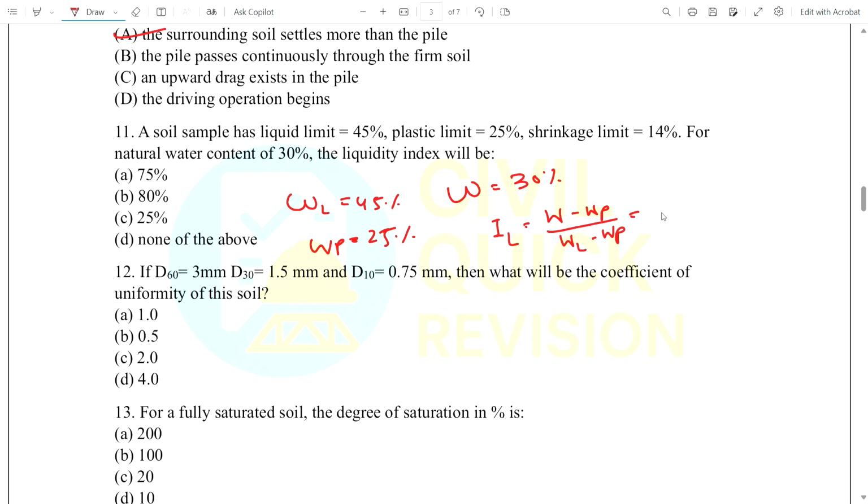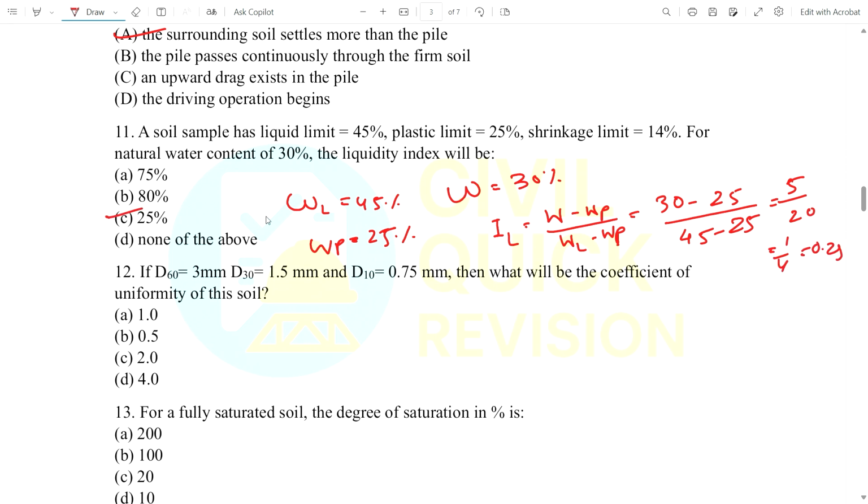So as given, natural water content is 30 minus plastic limit is given as 25, and the liquid limit is given 45 minus plastic limit is 25. You can calculate this. This is 5, this is 20, 1 by 4, that is 0.25, that is 25%. We get the answer. Option C is the correct answer.